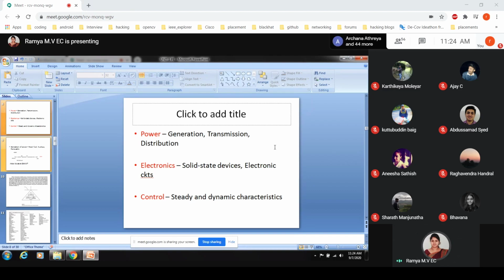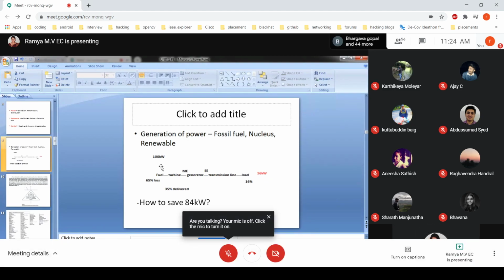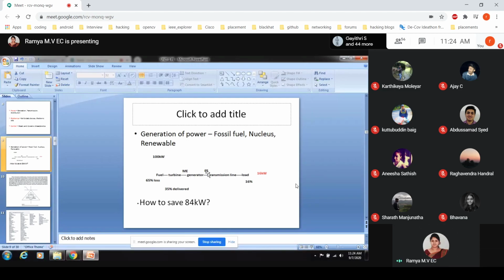I hope you are getting it with the example I explained. The requirement is 100 kilowatt, but what I was getting is 16 kilowatt. With the fuel and turbine only 35% is delivered to the generator, since there is 65% loss. The turbine gives mechanical energy, the generator gives electrical energy, and over the transmission lines only 16% remains. So I want to reduce the 16% loss to a very small amount.